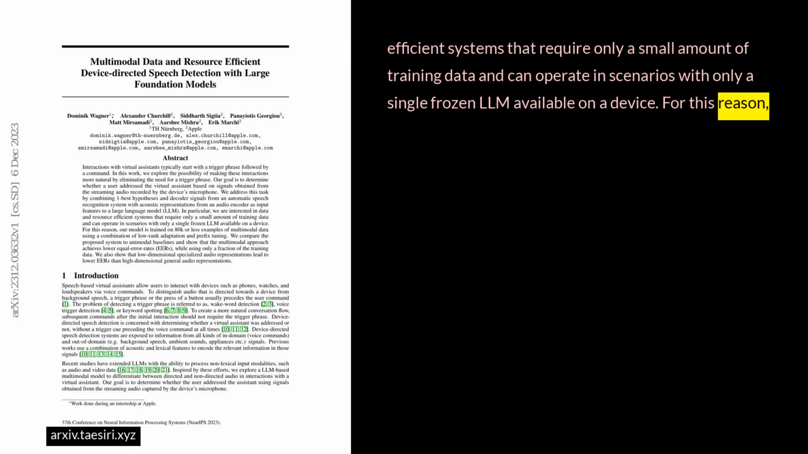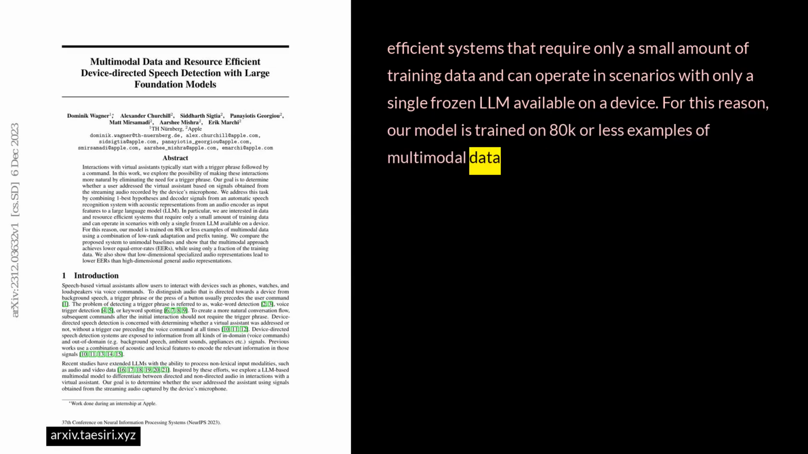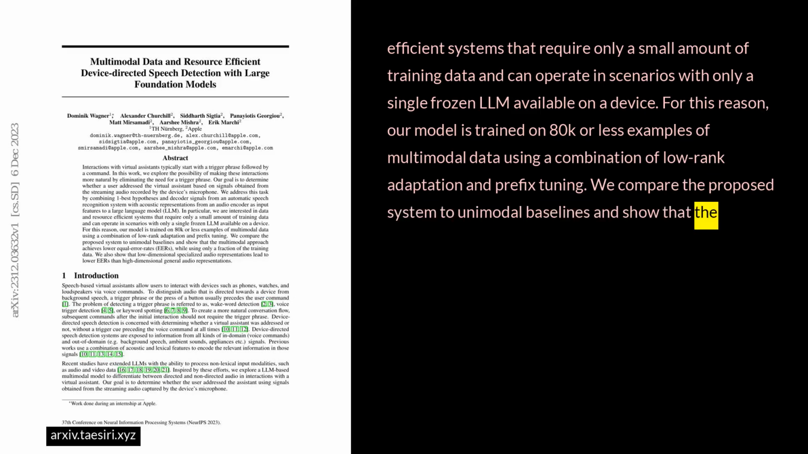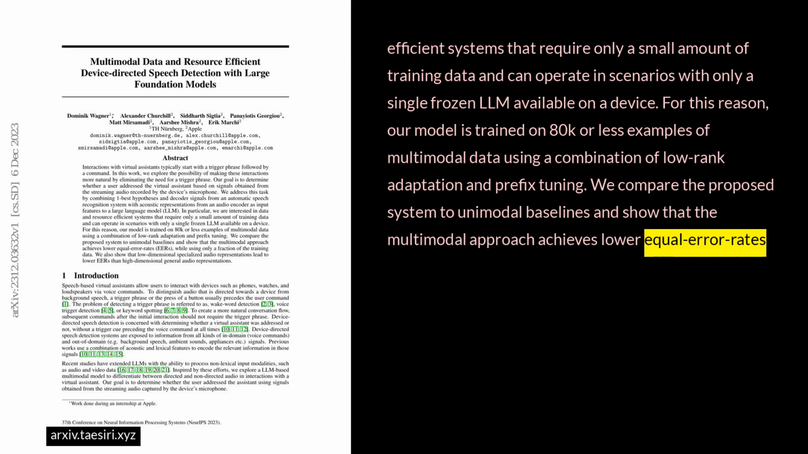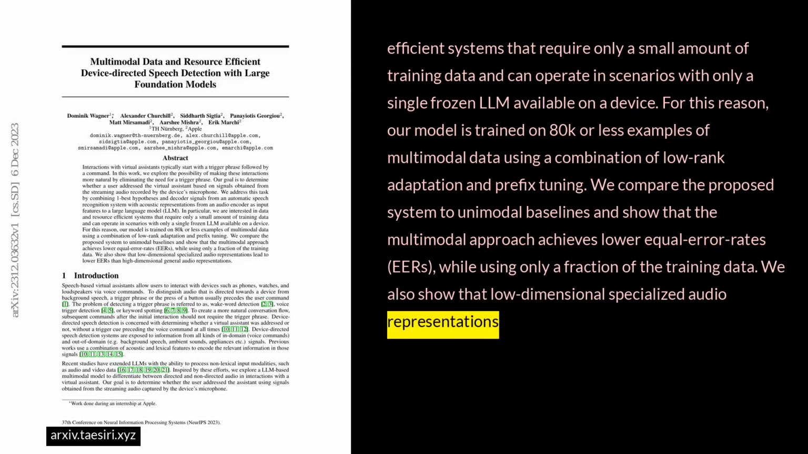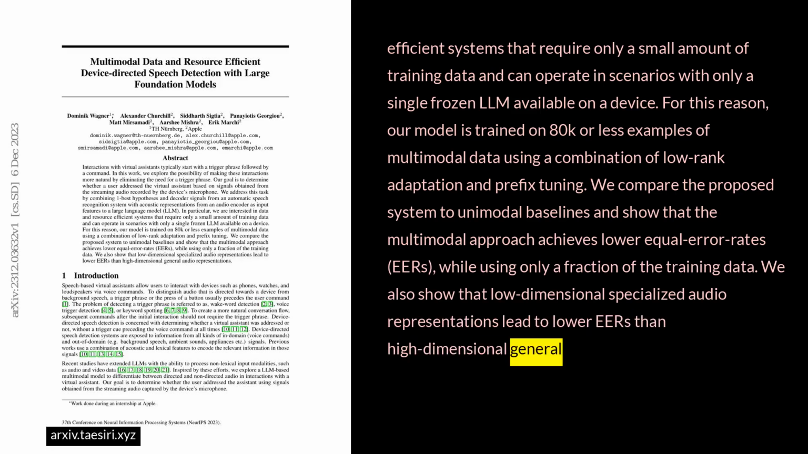For this reason, our model is trained on 80K or less examples of multimodal data using a combination of low-rank adaptation and prefix tuning. We compare the proposed system to unimodal baselines and show that the multimodal approach achieves lower equal error rates, EERs, while using only a fraction of the training data. We also show that low-dimensional specialized audio representations lead to lower EERs than high-dimensional general audio representations.